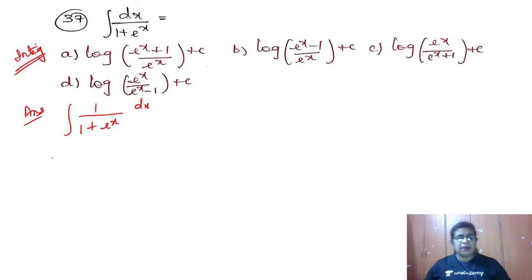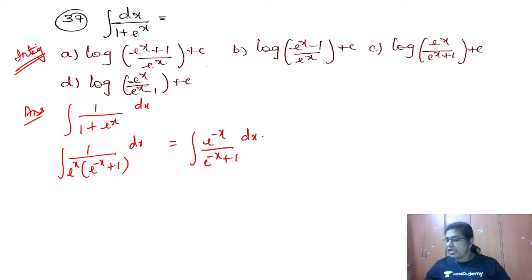When you take out e power x from the denominator, what are you going to get? Can I write that as 1 by e power x? So it is e power minus x plus 1. Now this 1 by e power x, if I take it to the numerator, I get e power minus x by e power minus x plus 1 dx. Hope this idea is clear.